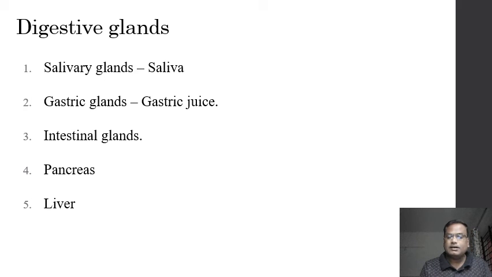Then the liver is the gland which produces bile juice, and the bile contains some chemicals which are associated with lipid digestion. The details we can see in the further chapters. So these are the digestive glands: salivary glands, gastric glands, intestinal glands, pancreas and liver.